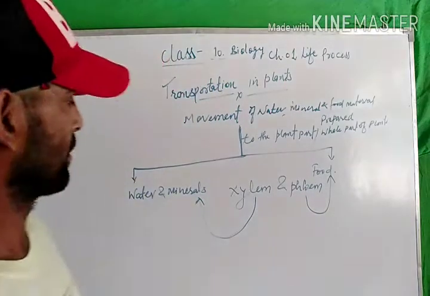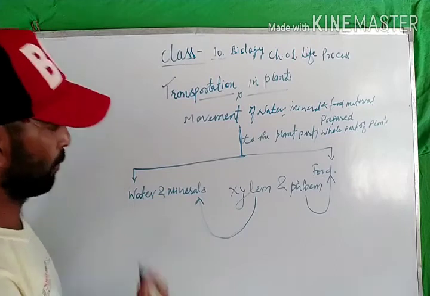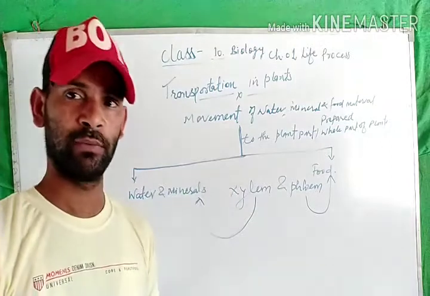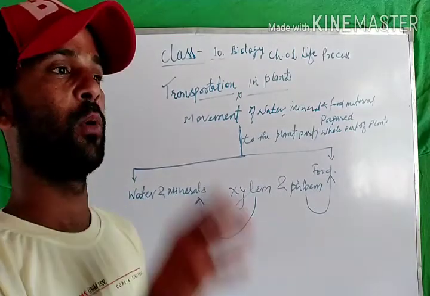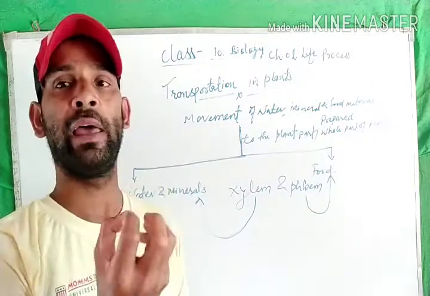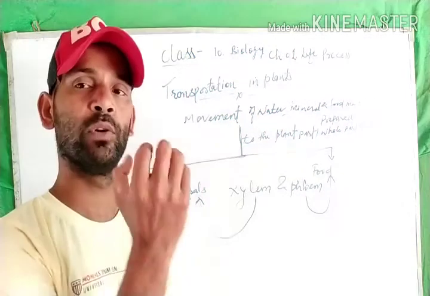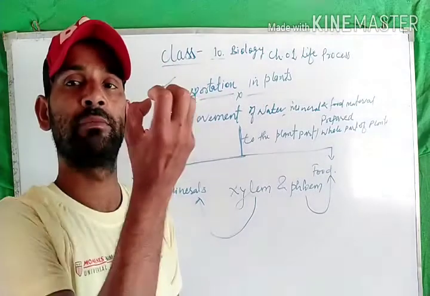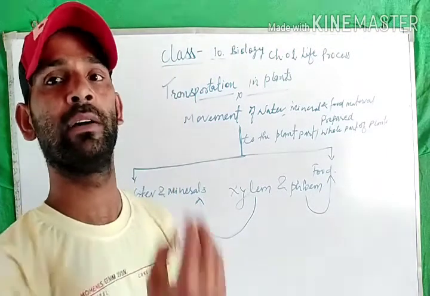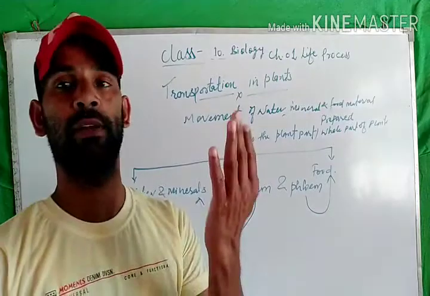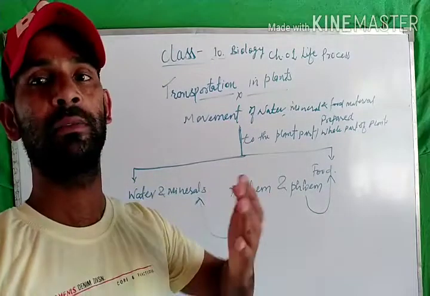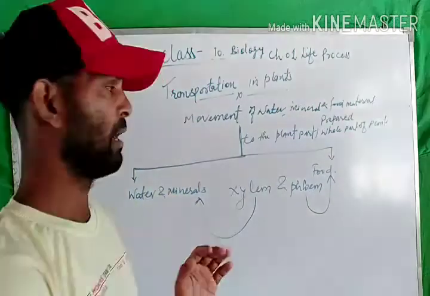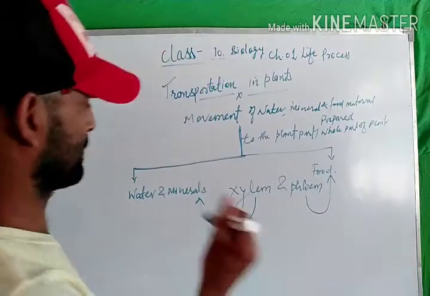You can see the water and minerals can only be transferred from the roots to the whole parts of the plant. Why? Because water and minerals are both present in the soil. So they have to be absorbed or pulled up by the pressure generated. Due to the pressure generation, there is an upward movement of water and minerals like this.